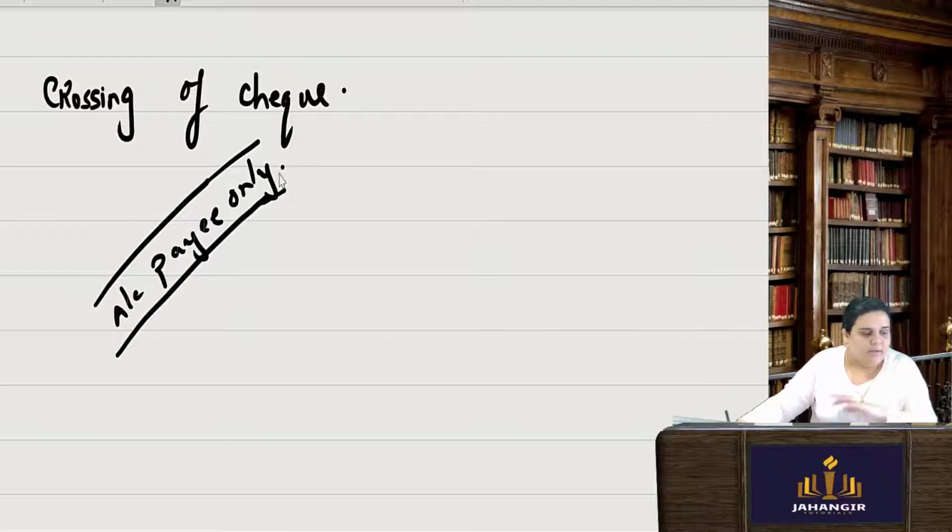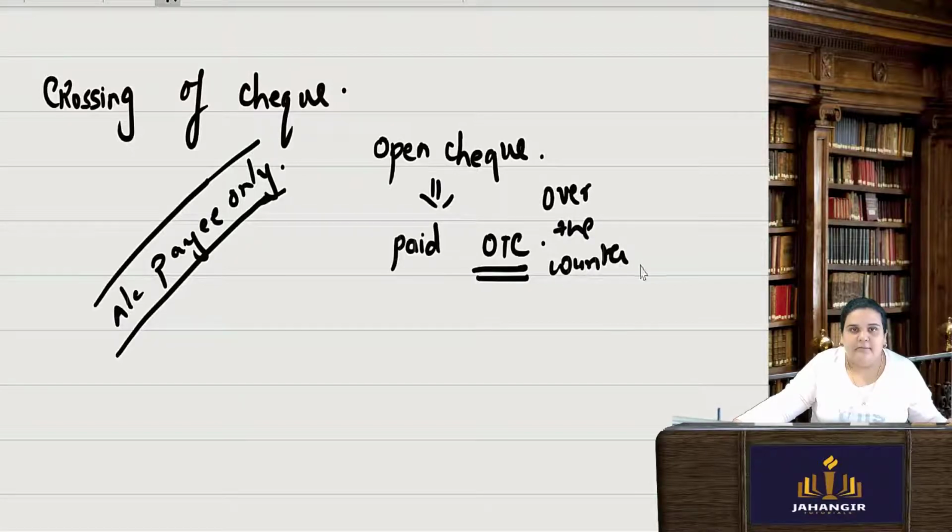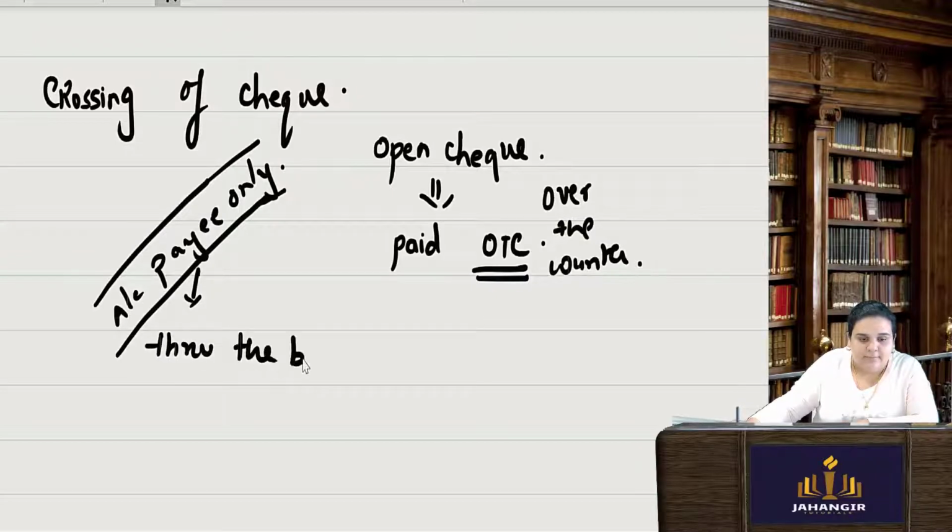Means what? If it is an open check, say this was not crossed, it is an open check. A check which is not crossed is an open check. Open check means it is paid over the counter, OTC. Over the counter itself you get the payment. But if it is a crossed check, it means the payment is done only through the bank.